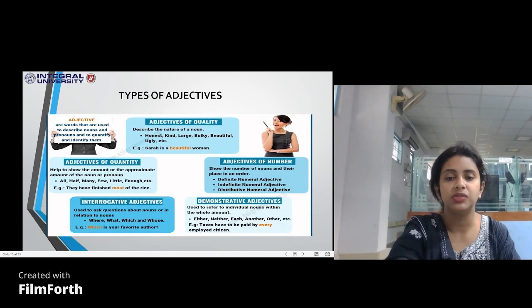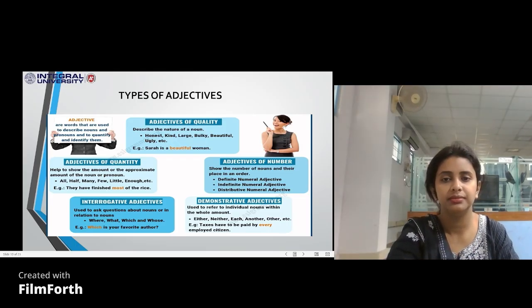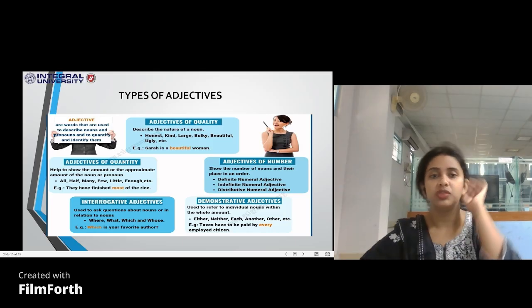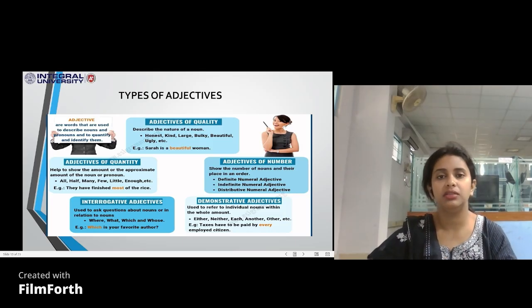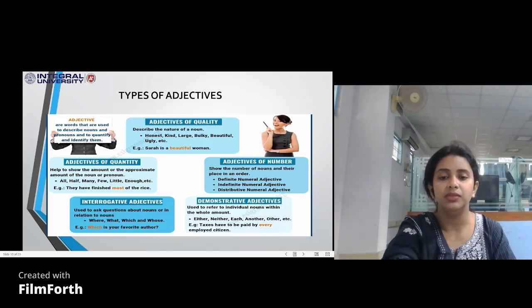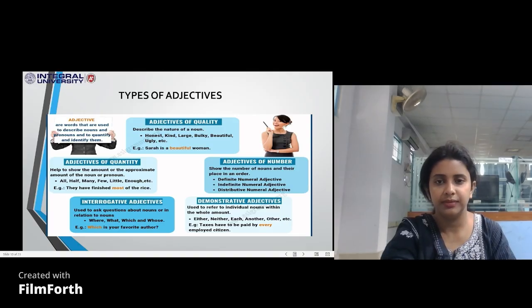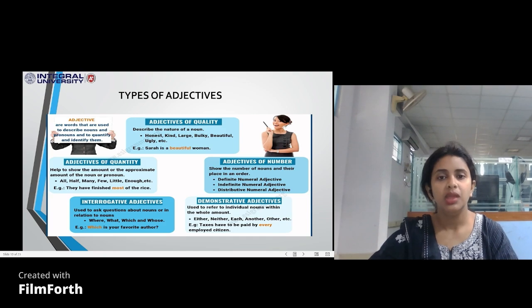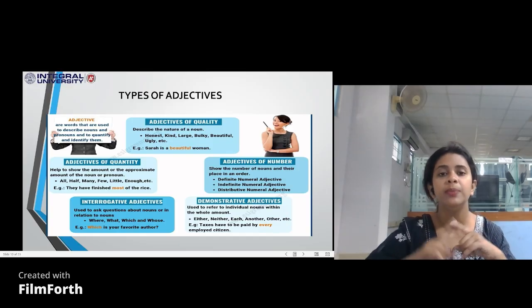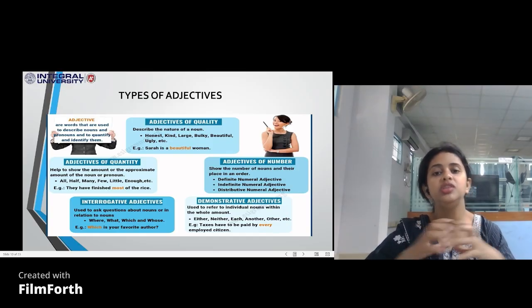Moving on. What are the different types of adjective? Now you know that just like adverbs, an adjective is also going to add information to certain things, to nouns and pronouns. But how does it add information to noun and pronoun? In what capacity? So the first thing is it tells about the quality of certain things.